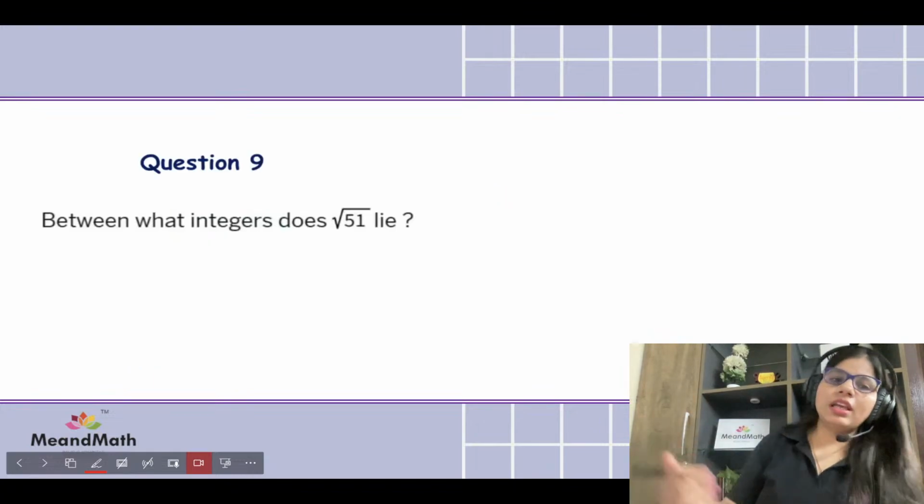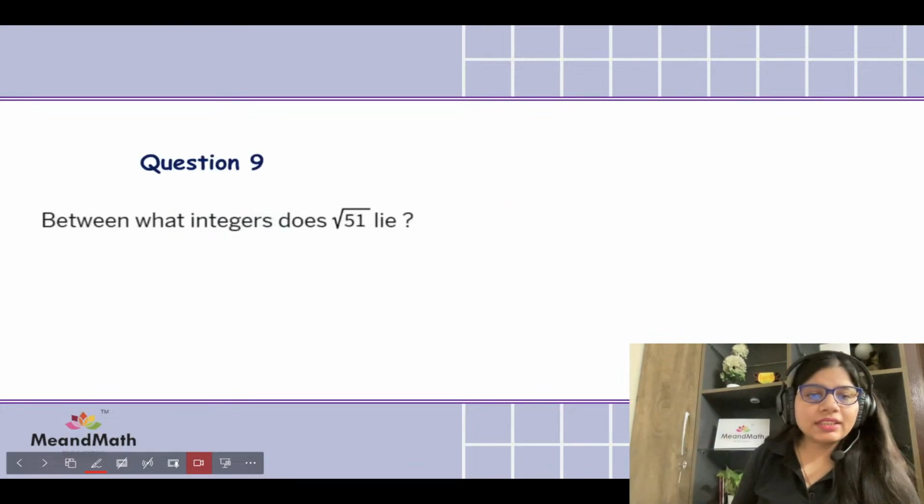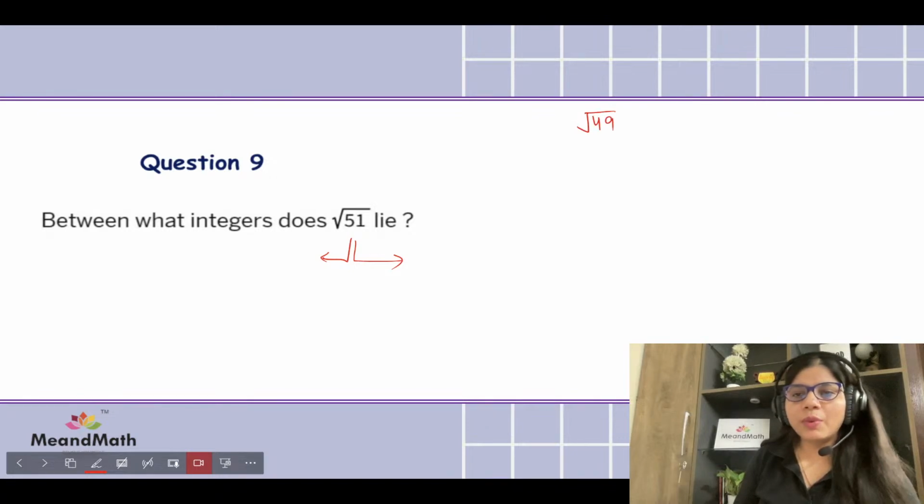Okay, now between what integers does square root of 51 lie? So square root of 51, again we're going to be thinking like that only. Let's write square numbers.